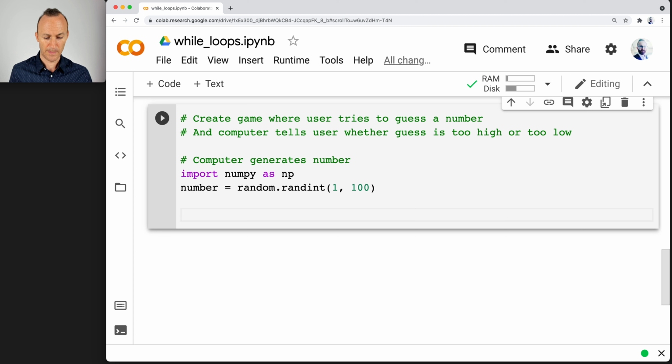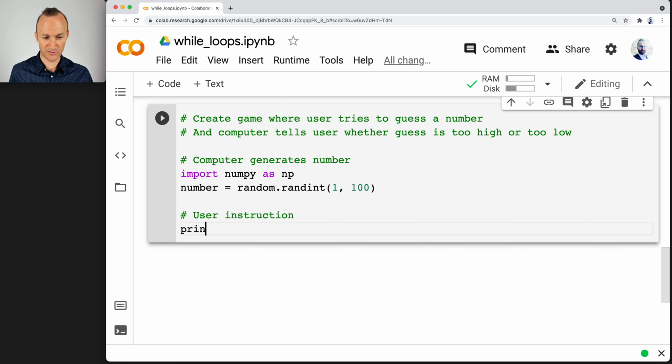What else do we need? We need user instructions. We have to tell the user what's going on here. That's usually done with a print function, so we'll say print. And by the way, you're coding this with me, and you may have some variations. You may have better, more concise ways of saying things. When it comes to programming games, you generally want to be concise. You don't want to go on for too long, because you want to get to the point, which is playing the game.